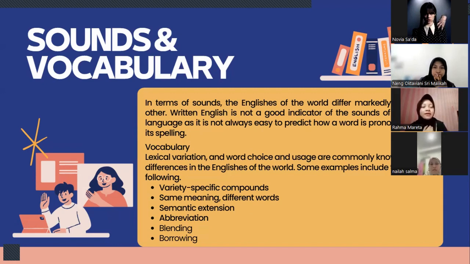Next one is abbreviation, where words are shortened, such as afternoon to arvo and barbecue to Barbie in Australia. And there's also blending, where parts of words are combined, such as district park, which stands for a distribution park or a warehouse complex in Singapore. And the last one is borrowing, where words are taken from another language to describe new phenomena, local environments, or culture. For example, food such as sushi from Japan, vodka from Russia, pizza from Italy, and alcohol from Arabic.